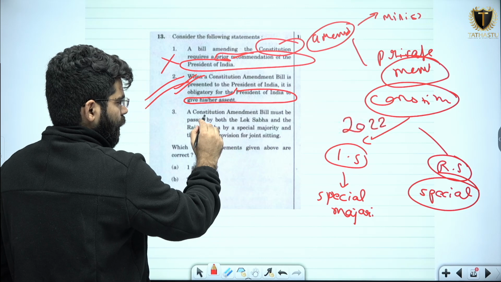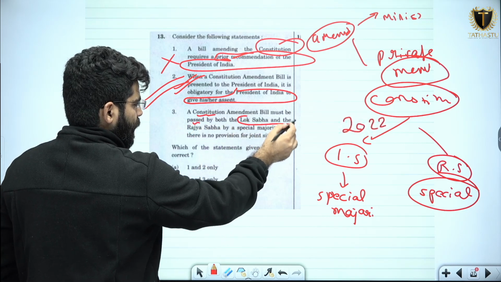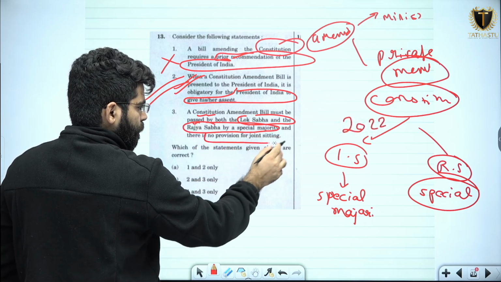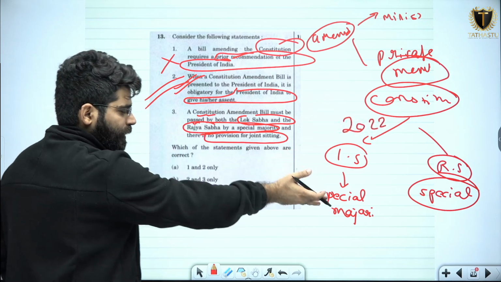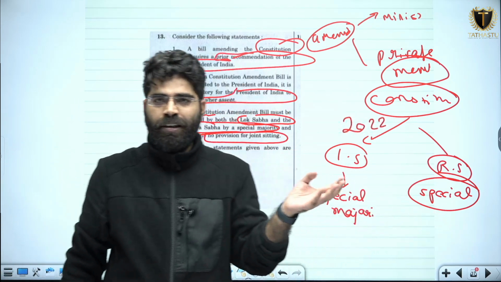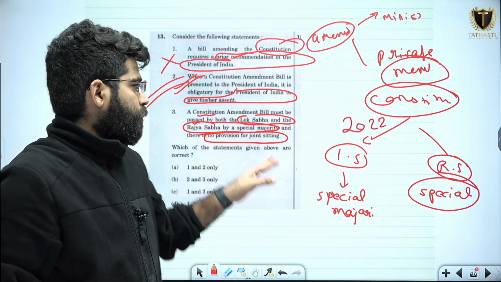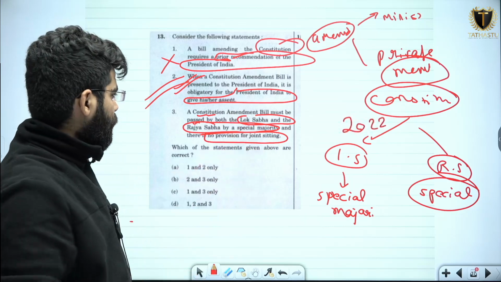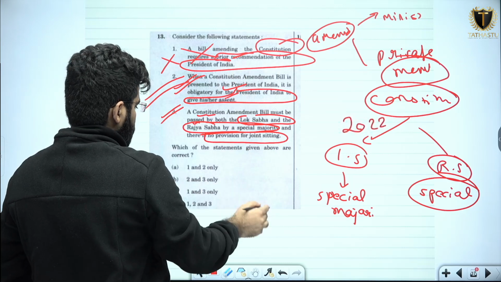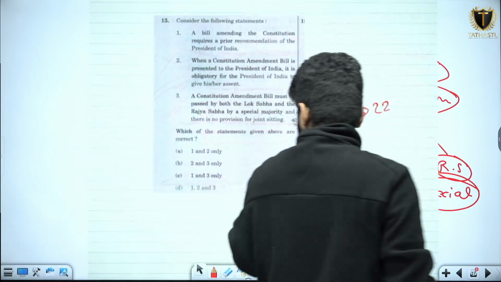Third statement: a constitutional amendment bill must be passed by both the Lok Sabha and the Rajya Sabha by a special majority, and there is no provision for a joint sitting. What we just discussed, that Lok Sabha and Rajya Sabha have to pass it separately with a special majority. There is no provision of joint sitting in case of a constitutional amendment bill. So this is also a correct statement. 1 is wrong, 2 is correct, 3 is correct. So the answer will be option B, that is 2 and 3 only. Moving on to the next question.